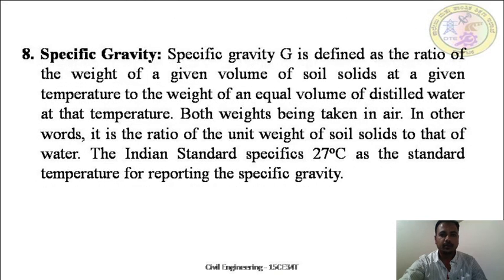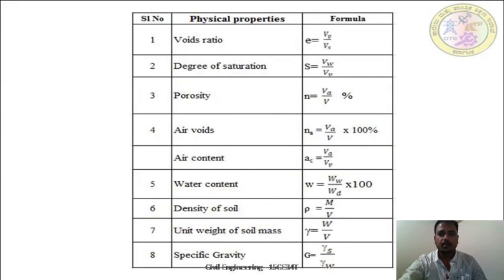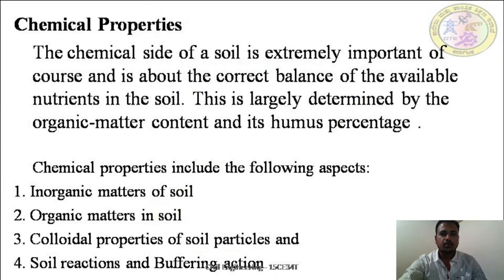What is specific gravity? This is very important. So please concentrate on specific gravity. These are the formulas for void ratio, degree of saturation, porosity, air voids, air content, water content, density of soil, unit weight of soil mass, specific gravity, etc. So chemical properties. We have not gone much deep into chemical properties. These chemical properties include the following aspects.